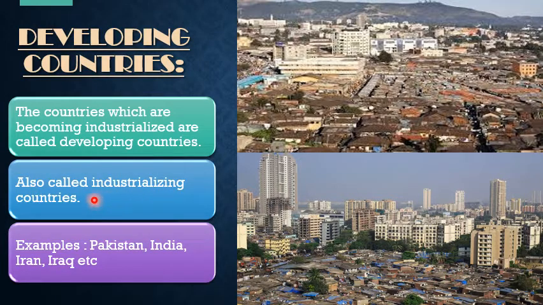It means they will not be called industrialized because they are not yet successful, but they are on the way to get the success. So they would be known as industrializing countries. That includes the examples of Pakistan, India, Iraq, Iran, Bangladesh. So these are a few common examples of developing countries.